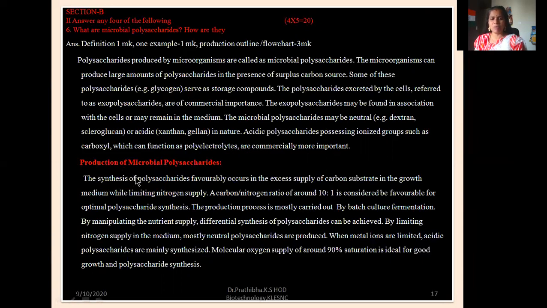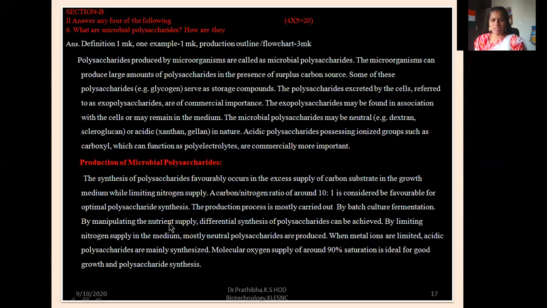The synthesis of polysaccharides favorably occurs in the excess supply of carbon substrate in the growth medium, while limiting nitrogen supply. A carbon to nitrogen ratio of around 10:1 is considered to be favorable for optimal polysaccharide synthesis. The production process is mostly carried out by batch culture fermentation.